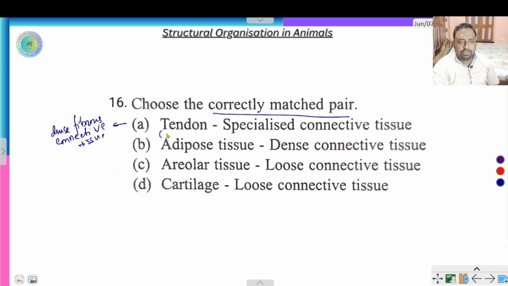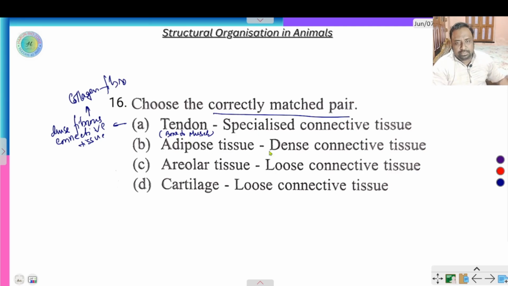Tendon is bone to muscle connection. Fibrous means here collagen fiber is present.